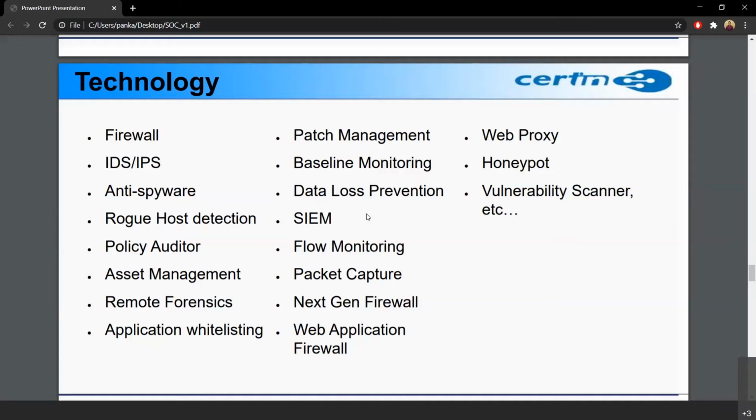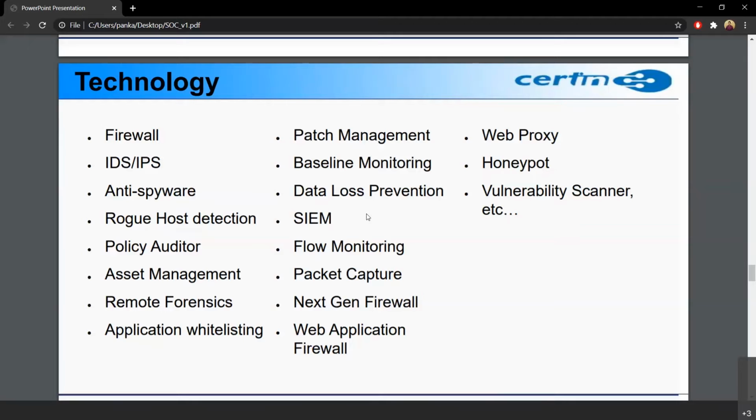Now this is generally not to be done because the phone might be having vulnerabilities and malwares which can travel into the network. So this rogue host detection detects if any new host is connected to the network or not. So whenever it is connected, it raises an alarm in the SOC. So SOC people know, okay, this device is new and should not be there, and immediate escalation is made. So this is a rogue host detection device.